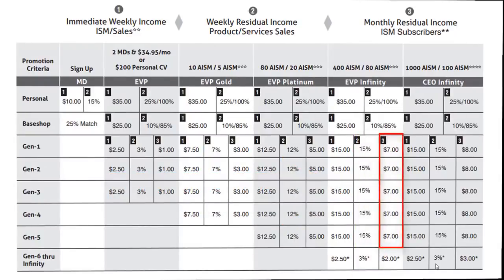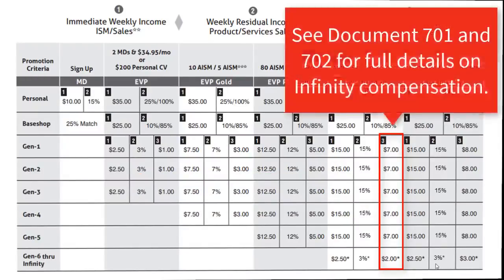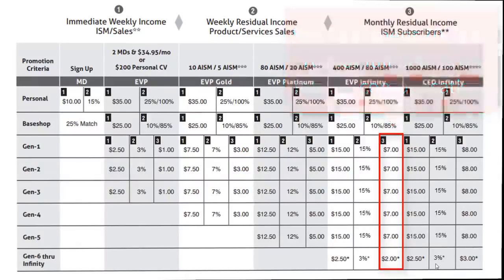And $5 per month for each active Dream Team Residual membership renewal in generations 1 through 5, plus $2 per month for each active Dream Team Residual membership renewal in generations 1 through Infinity, down to the next qualified EVP Infinity, and then $1 per month for each active Dream Team Residual membership renewal down to the next qualified Infinity.